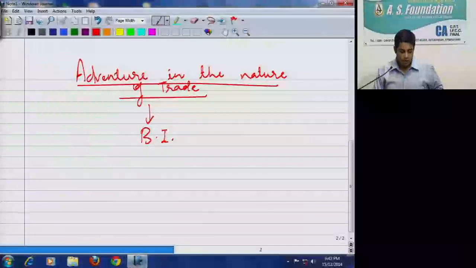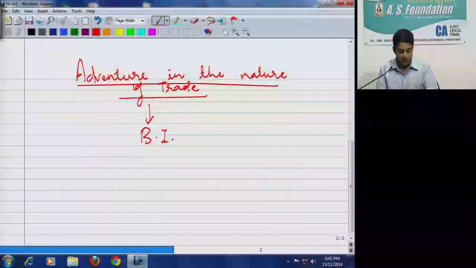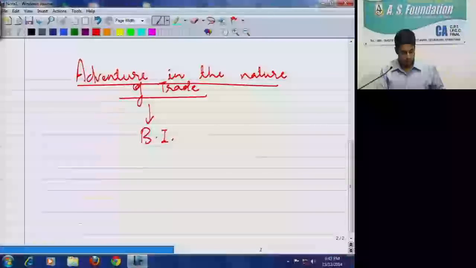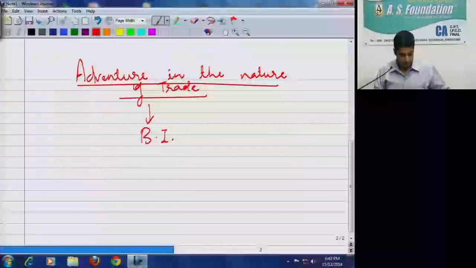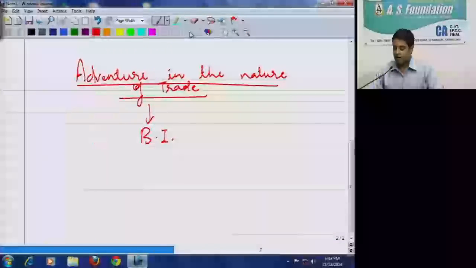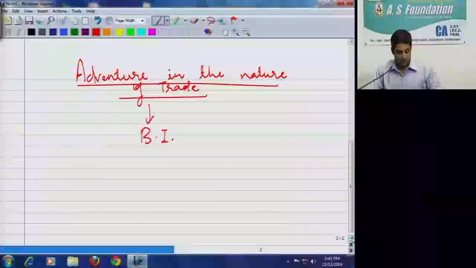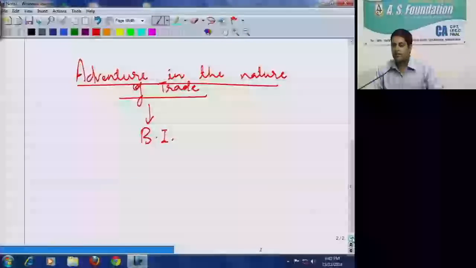Trade, commerce or manufacture. It is a one-time activity which cannot be entirely said to be trade.